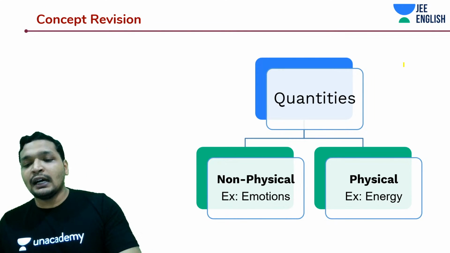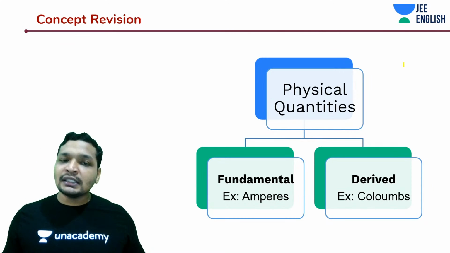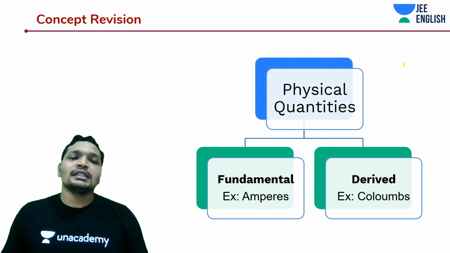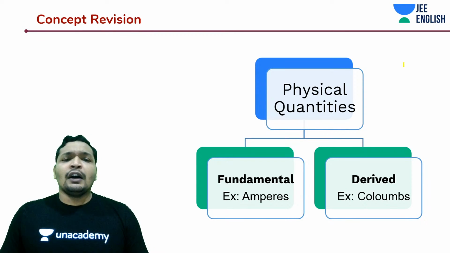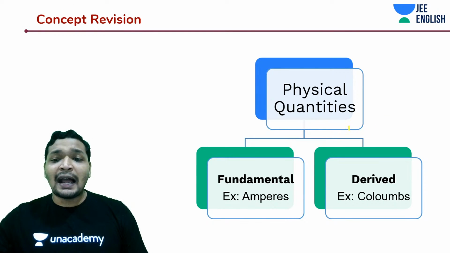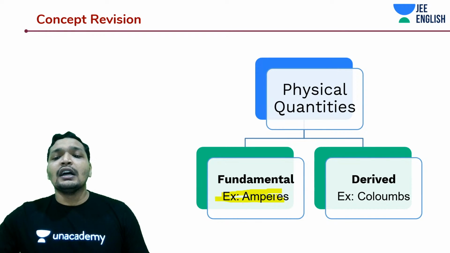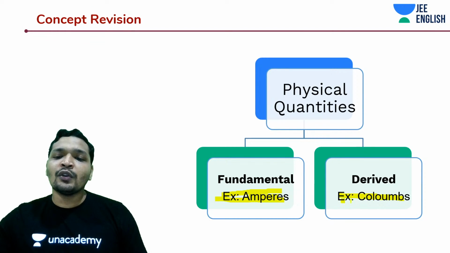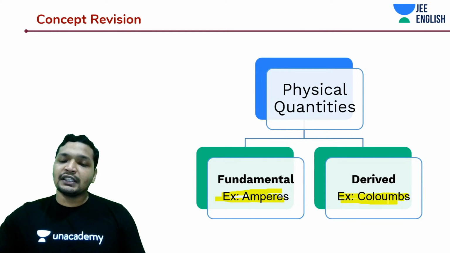Among those physical quantities which are relevant to our discussion, there are two kinds. One is fundamental. For example, amperes. Do remember, ampere is a fundamental physical quantity, whereas coulomb is a derived physical quantity. So what is a derived physical quantity and what is a fundamental physical quantity?